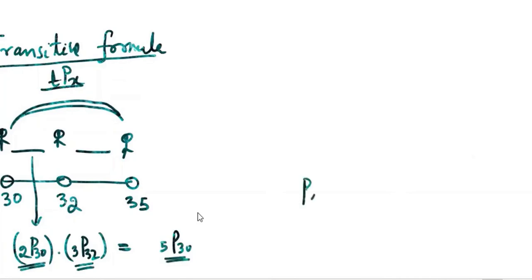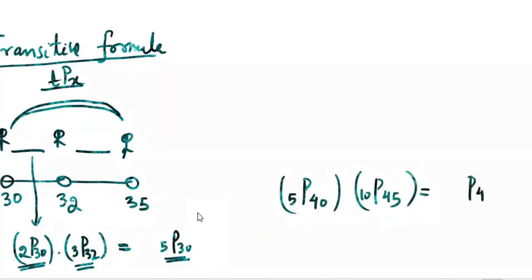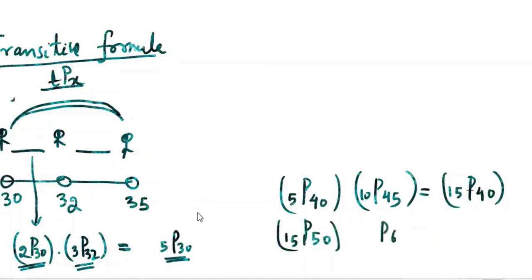If I write p40 to 45, and then I have to write p45 here, then I will write 55. That is equivalent to p40 to 55. If I write 50 here and I write 65 here, then I write 65 to 70, that will be equal to starting from 40 to 70. This is the transitive formula. We have to write it this way. See, the starting one comes here. Oh, this is wrong. 50, 50 to 60, 70, 20. So this 50 comes here.